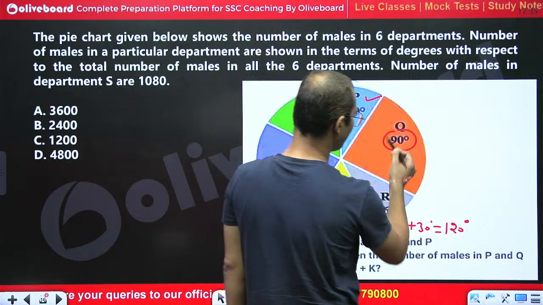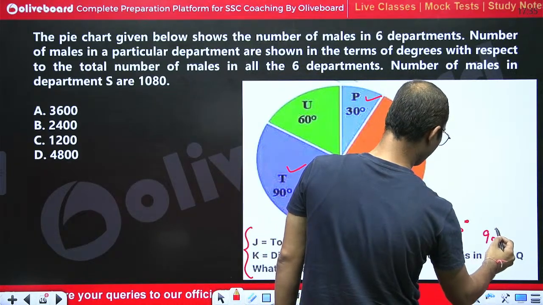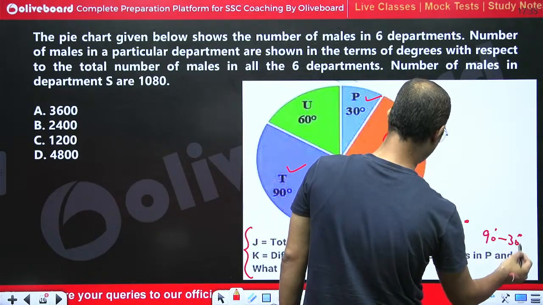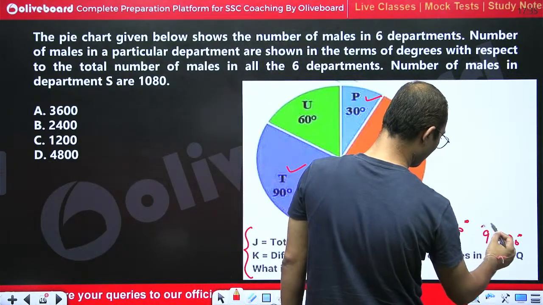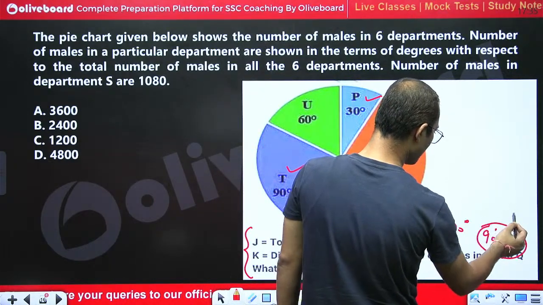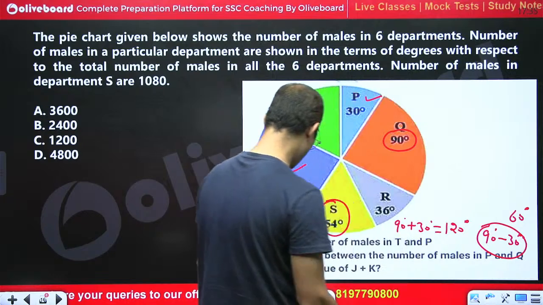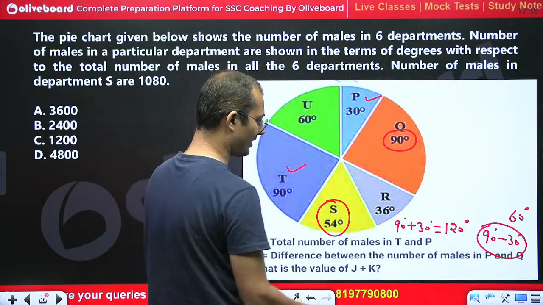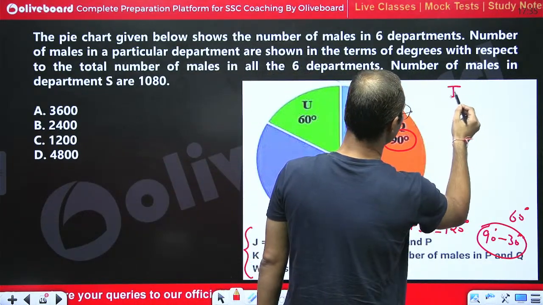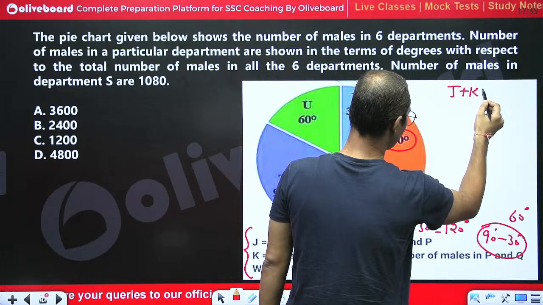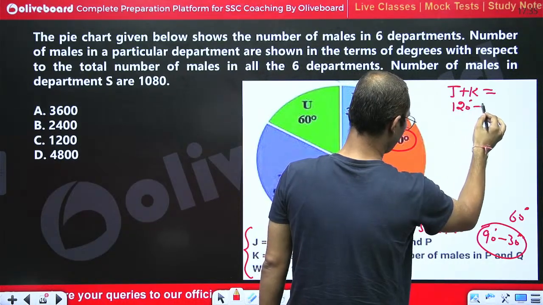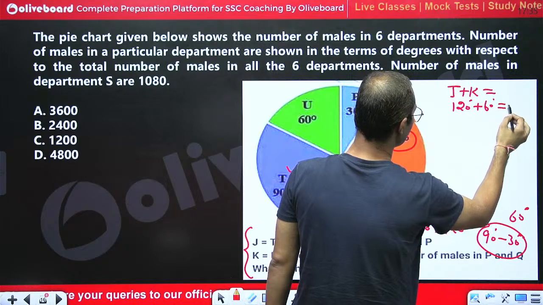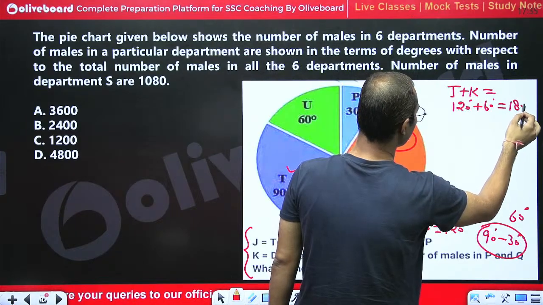So Q is 90 degree. So 90 degree minus 30 degree, right? 90 degree minus 30 degree. So this would become 60 degree, right? So we have to calculate the value of J plus K. So the value of J plus K would be equal to 120 degree plus 60 degree. So this would be equal to 180 degree, right?